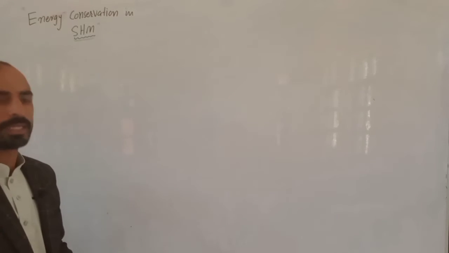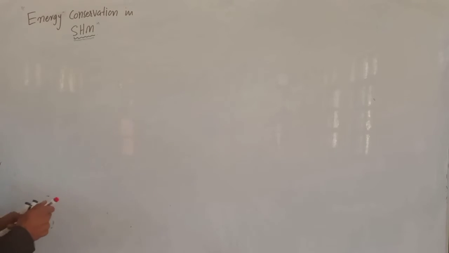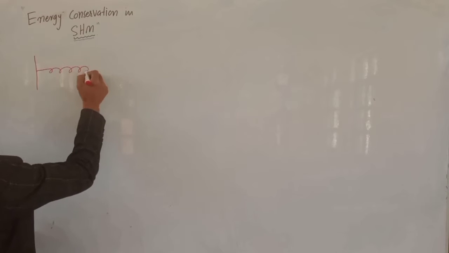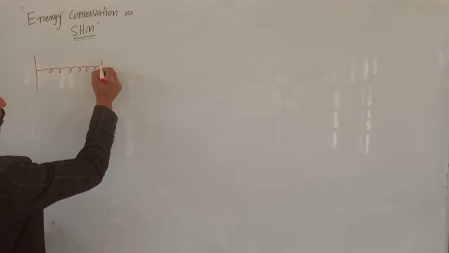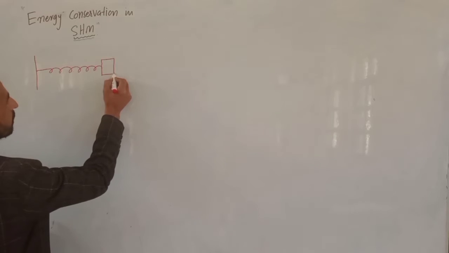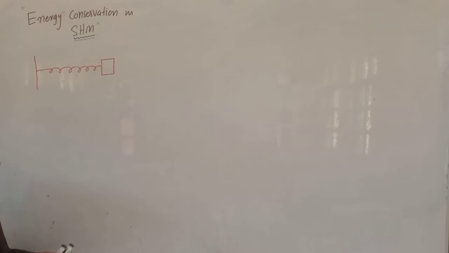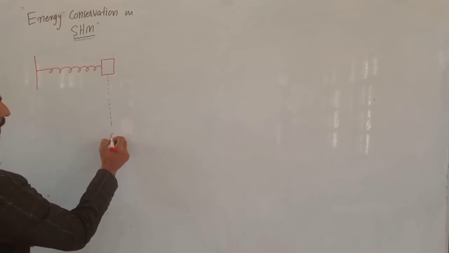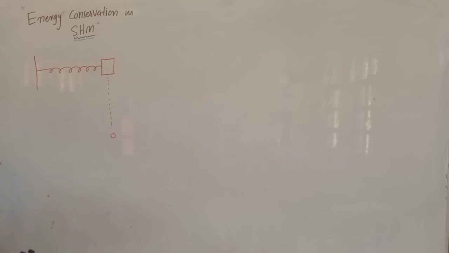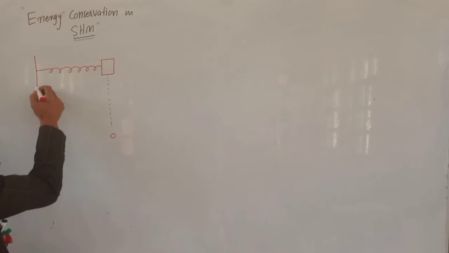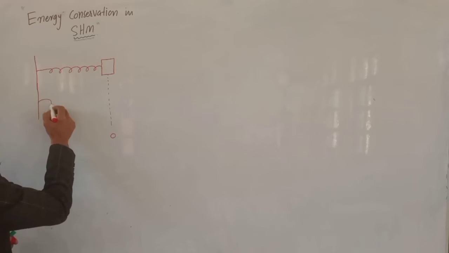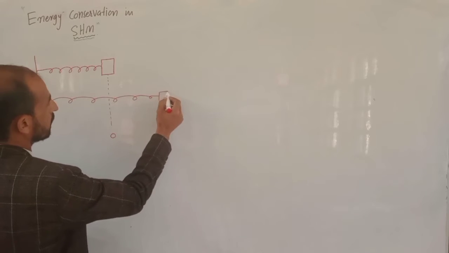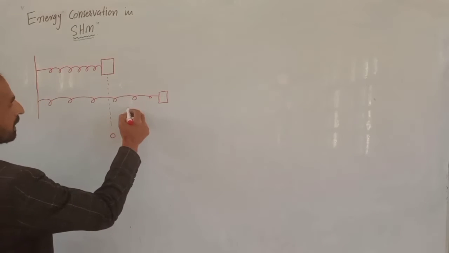So we take a vibrating horizontal mass spring system. So here we have a horizontal mass spring system placed on a smooth horizontal surface. So when no force is applied on it, it would be the mean position represented by O. Now when we stretch this spring through a distance x, then it starts oscillating. Let's suppose that it has been displaced through distance x.